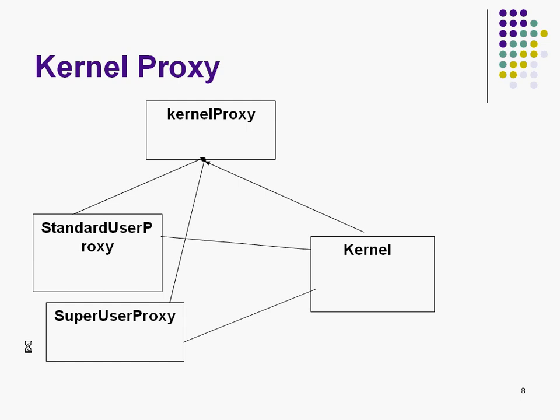So that's where the role of the proxy comes into the picture. I would create two proxy classes. The first one I would call the standard user proxy. The standard user proxy is derived from the kernel proxy object. The kernel class is again derived from the kernel proxy object.